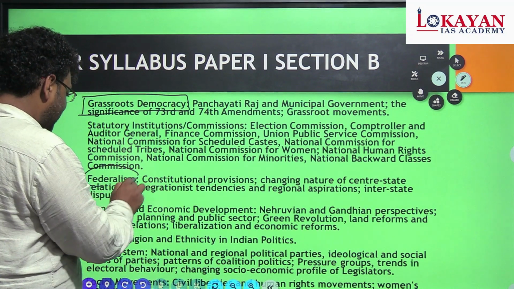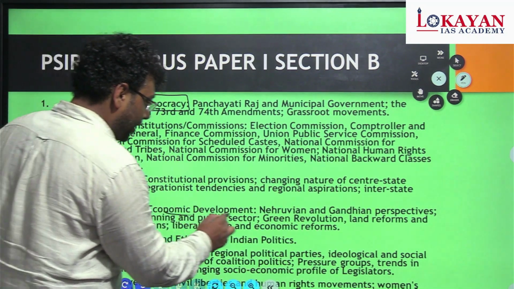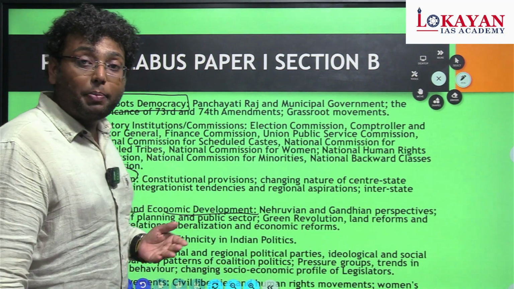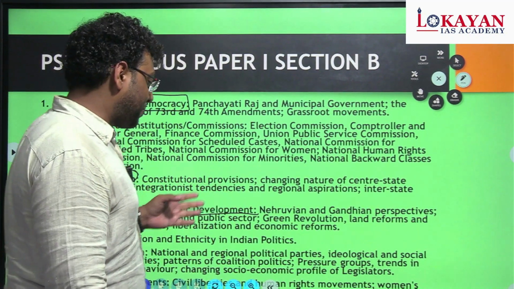Then federalism, planning and economic development, which is related with your paper 3, especially the economy related part.